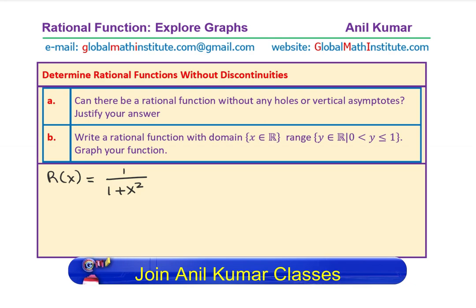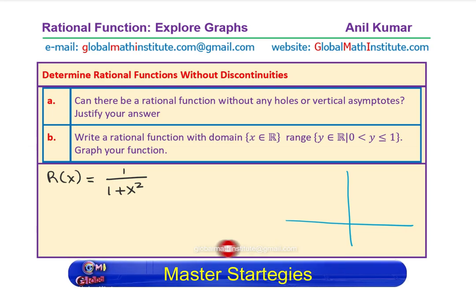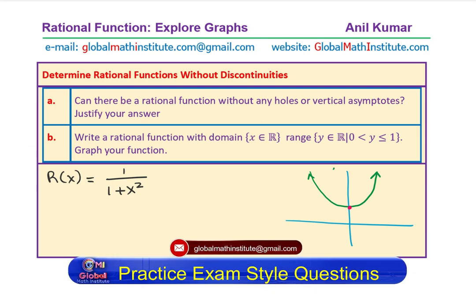Now it is a reciprocal of 1 plus x squared, right? So if you have to sketch it, a very simple way to sketch is something like this. You can sketch the function 1 plus x squared, which is a parabola with its minimum 1 unit above the x-axis, right? So the function has a minimum right there, and this is 1 plus x squared, correct? Since this does not have any x-intercepts, there is no question of having vertical asymptotes, right?